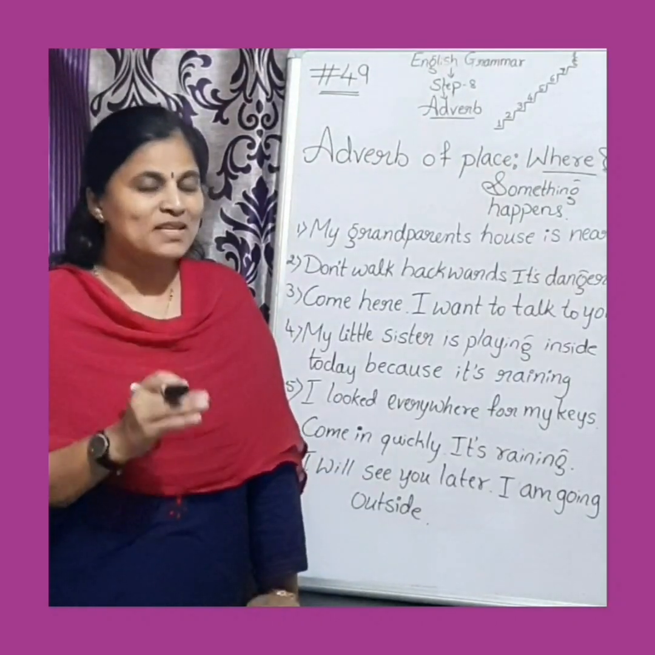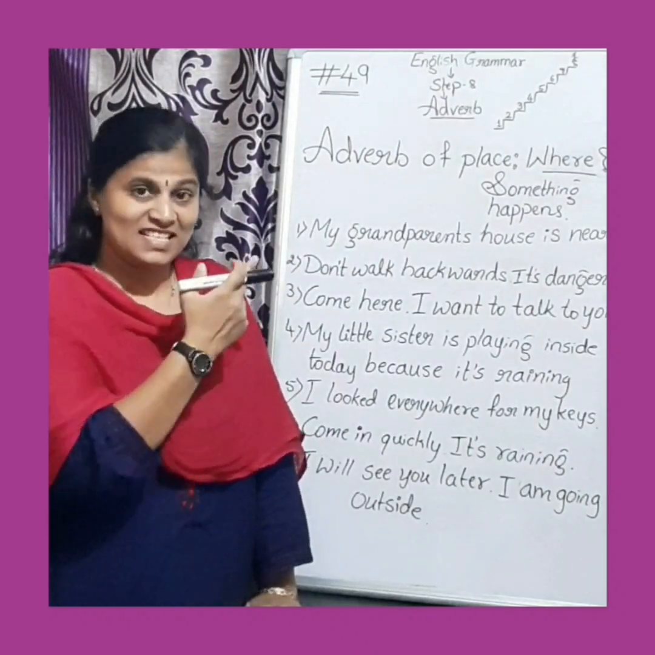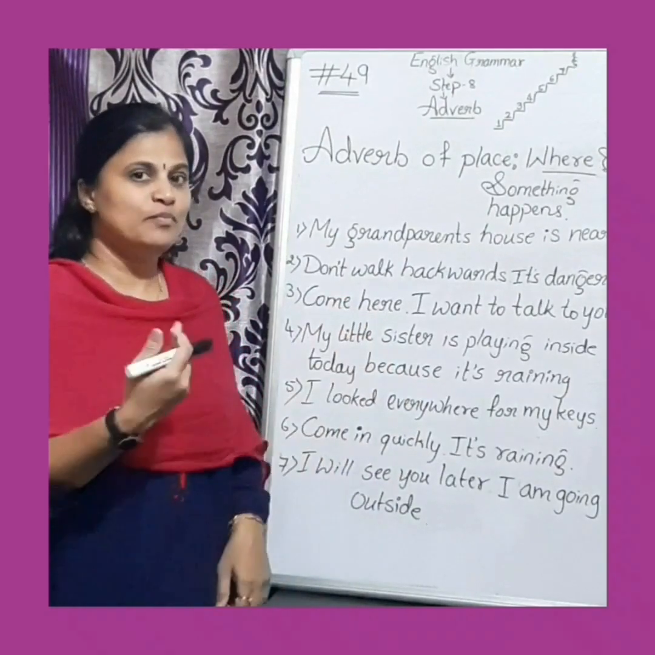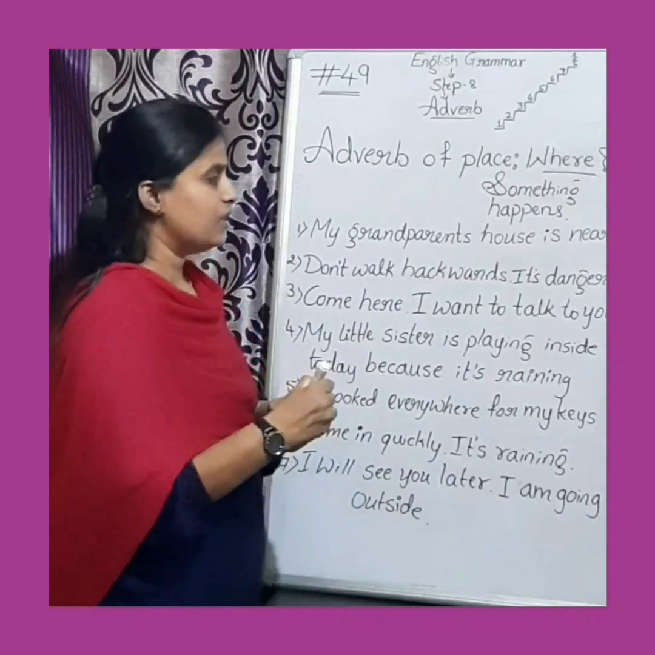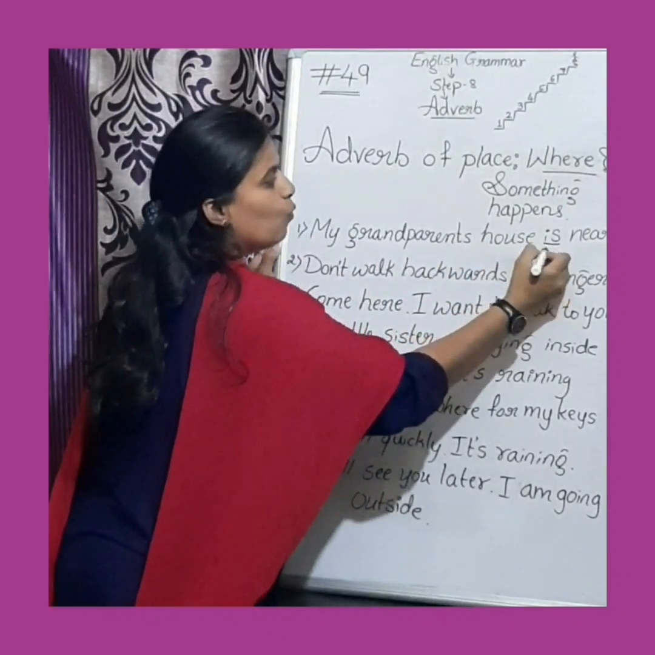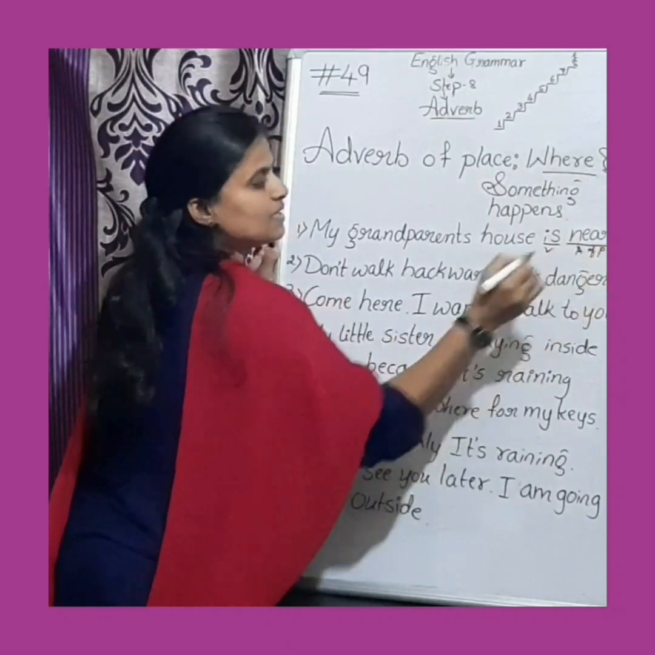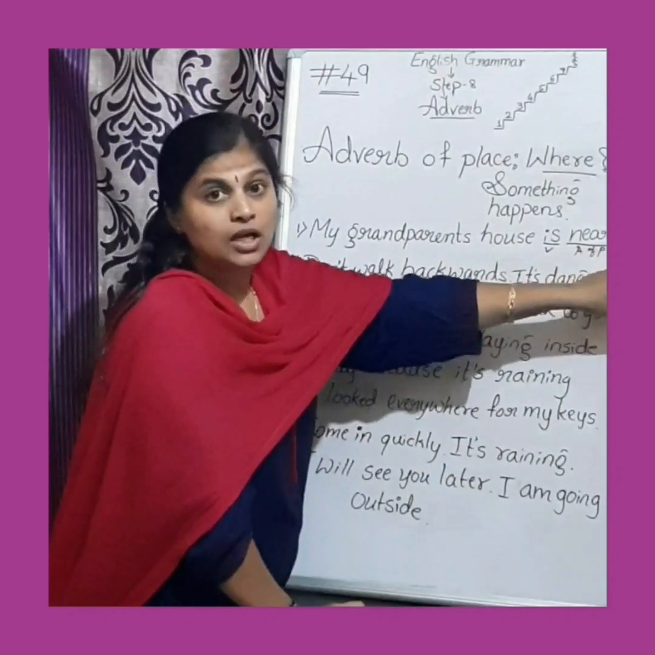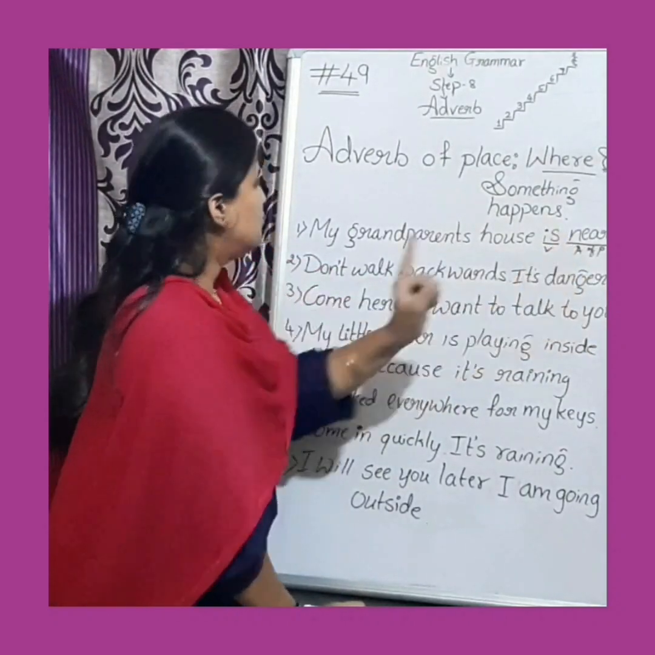So now I am in need of your help to find out the adverb of place in these sentences. They are hidden over here. Let's find out. My grandparents' house is nearby. My grandparents' house is, verb here. Nearby is adverb of place. So after this nearby, is there any noun or pronoun? No, so it's not a preposition, it is adverb of place.